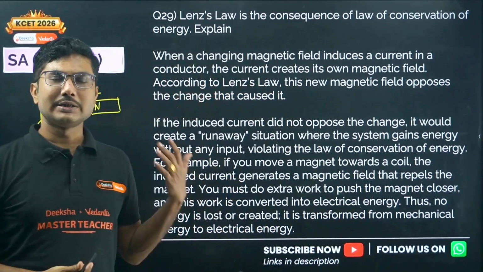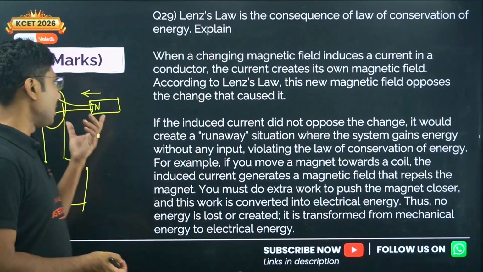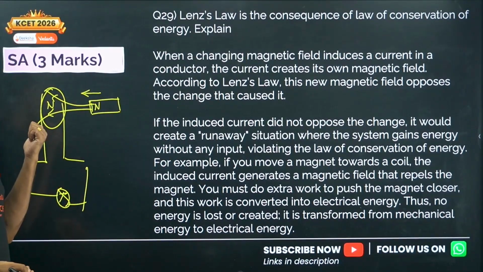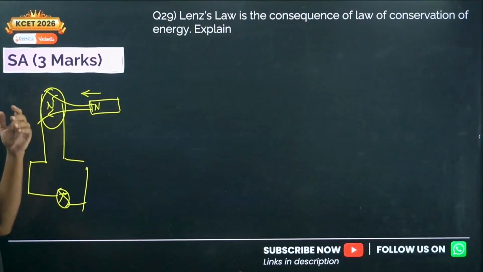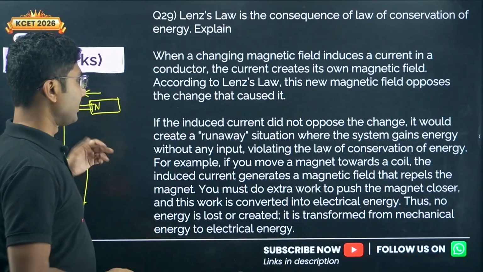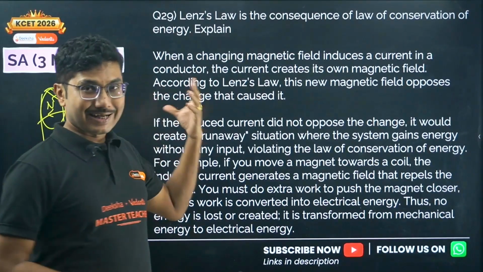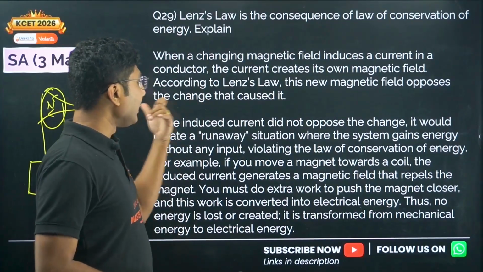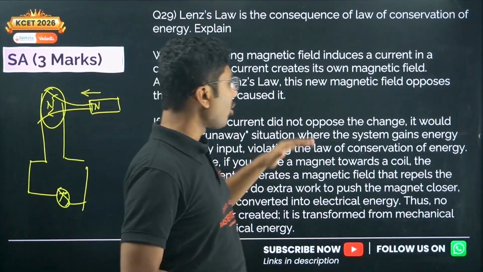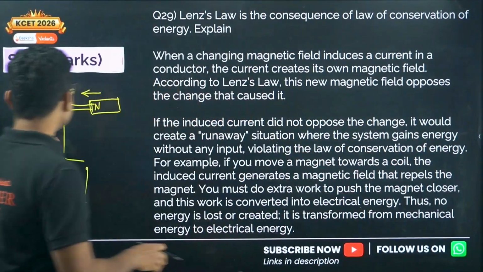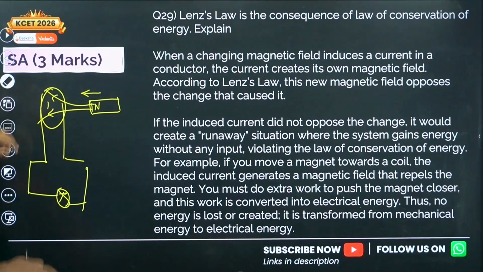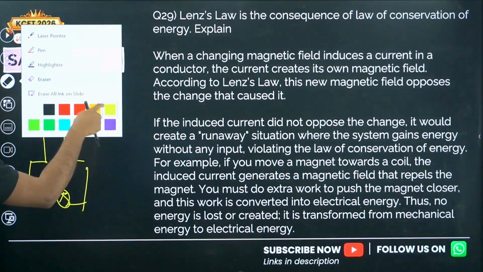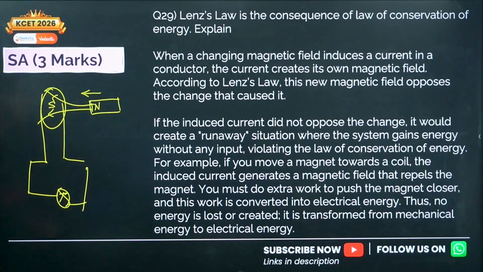So Lenz's law is basically saying that if a magnet is approaching a coil, whatever surface is facing the magnet, the pole which is induced will be the same pole, so that it repels. That's it. Now let us understand with an explanation. If the induced current did not oppose the change, suppose instead of opposing it, it supports it. We are just taking a hypothetical case where this is a south pole.